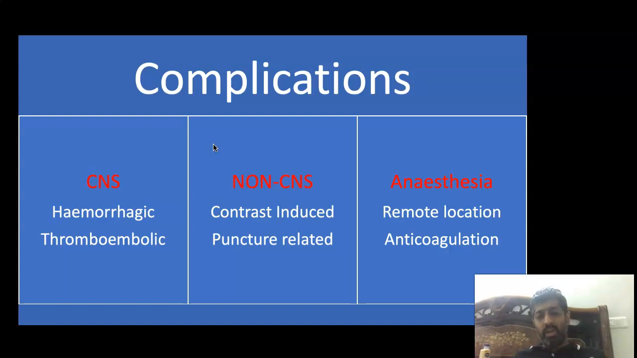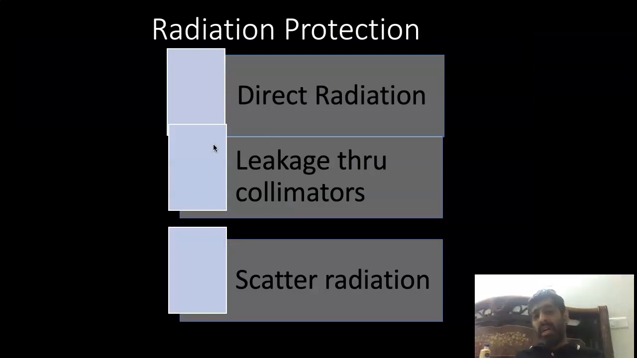That's what I have already enumerated. You can divide the complications into three parts: the CNS part, the hemorrhagic and thromboembolic; the non-CNS part, that is contrast induced and puncture related, like groin hematoma and retroperitoneal hemorrhage; and anesthesia, so the remote location we have discussed. Then anticoagulation related, so bleeds and thromboembolic complications again, and reversing heparin and all those things come under complications related to anticoagulation. First I will come to radiation protection, because your safety is paramount.